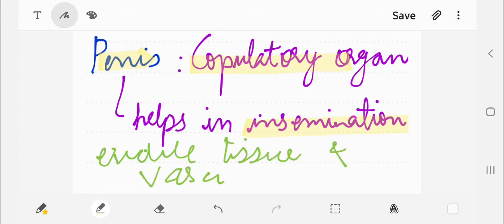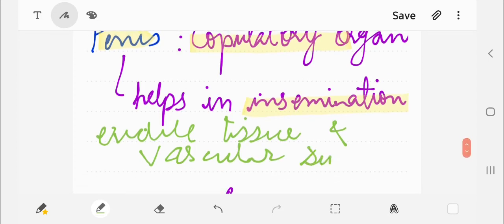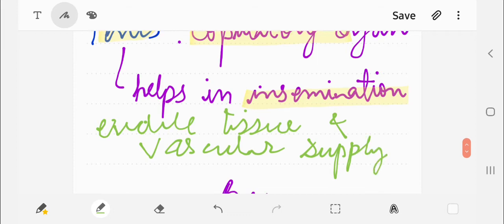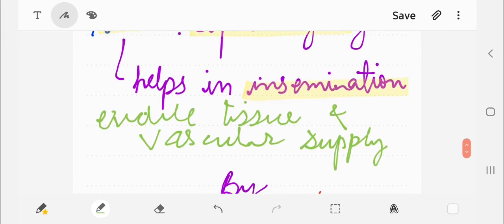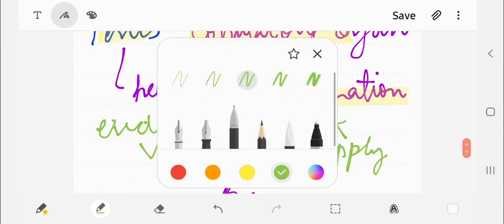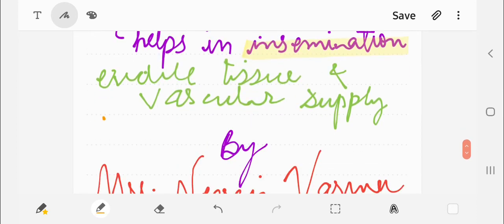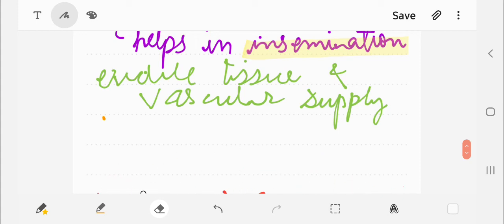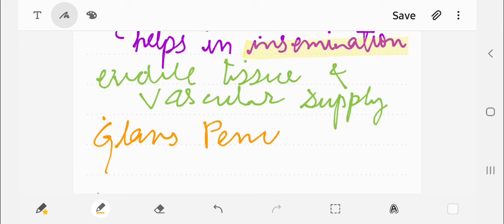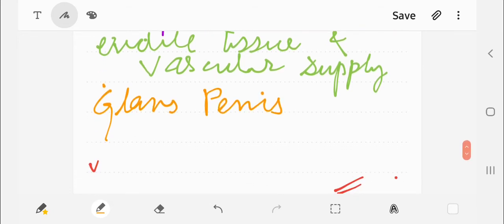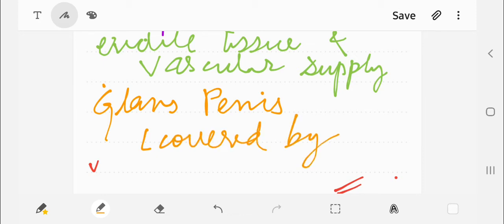The distal end of the penis is known as the glans penis, covered by smooth skin called foreskin.